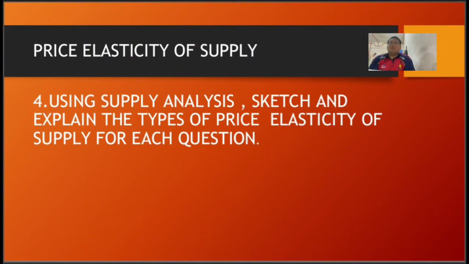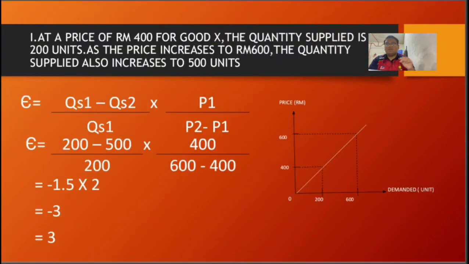Okay, now I'm going to talk about price elasticity of supply. Based on this question, using supply analysis, sketch and explain the type of price elasticity of supply for each question. For question 1, at a price of 400 for good X, the quantity supply is 200 units. As the price increases to 600, the quantity supply also increases to 500 units.